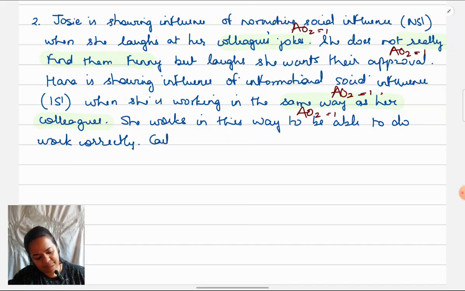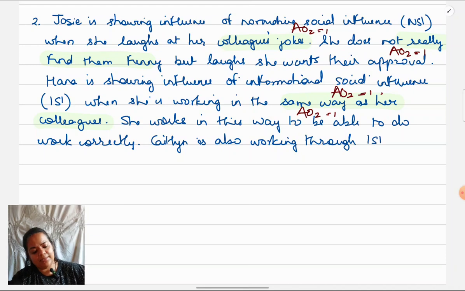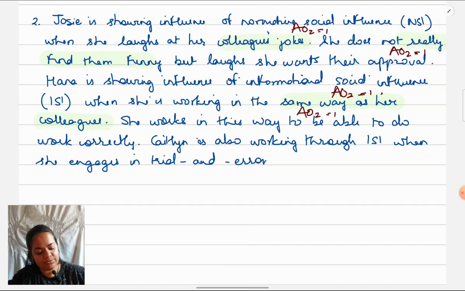So Caitlin is also working through ISI when she engages in trial and error. So again, I've named what she's doing and linked it to ISI explicitly. So for that, I will get 1 mark. And then I just need to explain for 1 more mark.